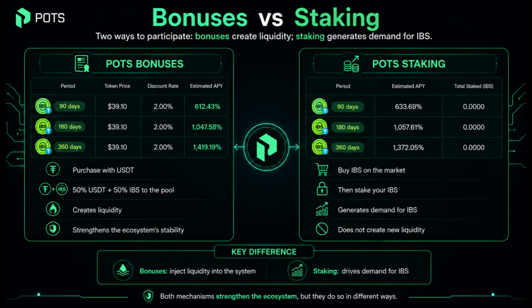Staking works differently. Here, the user buys IBS in the market and then deposits it into staking. The key difference is this. Bonds create liquidity. Staking generates demand for IBS. Both mechanisms are useful, but they serve different functions. Bonds strengthen the base of the system, while staking drives demand for the IBS token.